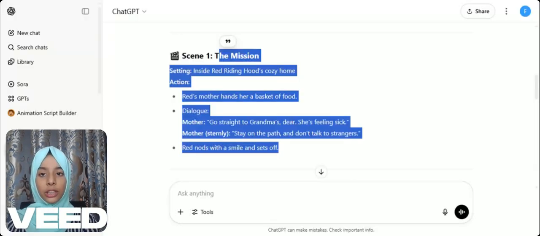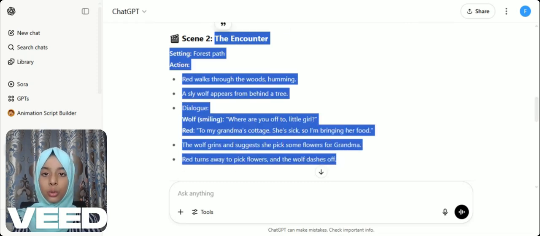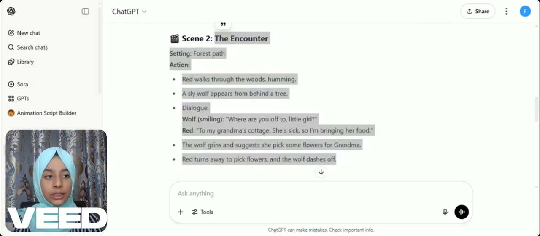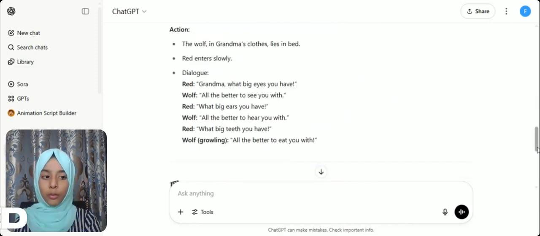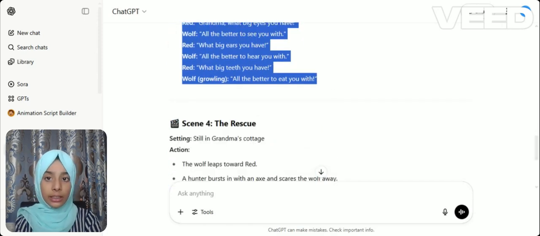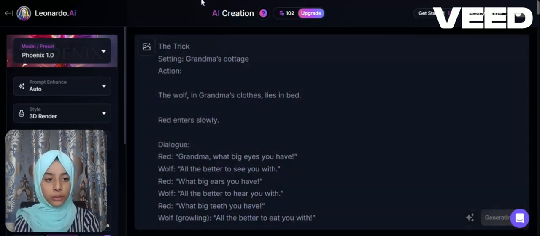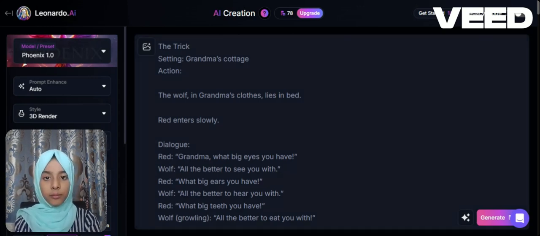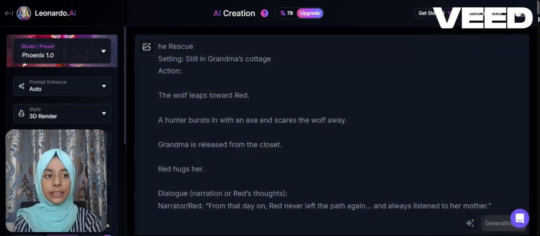So now we are going to ChatGPT, and we will also give scene 2 here to our Leonardo.ai. Scene 2, scene 3, and scene 4. We will give all scenes because Leonardo can generate so many images at once. We are going to give all prompts. You can also give all prompts. I have given all prompts to Leonardo.ai, and let's see the results.